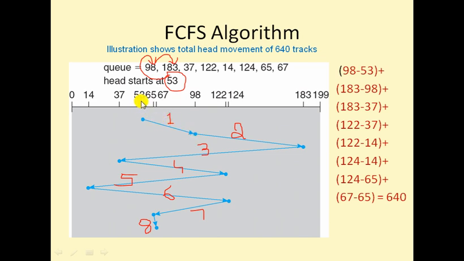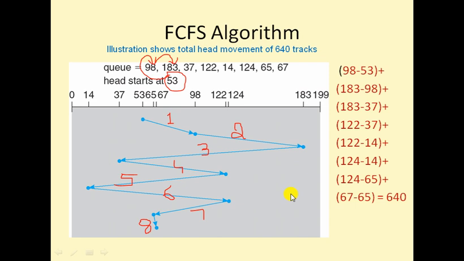Here I am starting at 53. This is in one direction. I am going to 183. So 98 minus 53, 183 minus 98. Instead of doing these two operations, I can directly write 183 minus 53. Then there is the third move, and the fourth. Like that you can reduce the number of operations. Anyhow, you will get the same answer, 640 tracks. If you know the time for moving one track position, then you can easily calculate the total seek time.